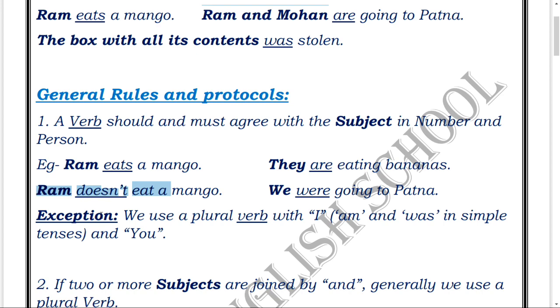Now here is one exception to the rule. What is an exception? That which is not used in the generalized rule or approach. It is that we use a plural verb with I and you, except am and was in simple tenses. It has been written that whenever we use I or you, we use the plural form of the verb. For example, I am going. Am and was are used in simple tenses. Simple tenses are what? Simple present, simple past. So in these simple tenses, we use am and was with I, and the rest plural verbs with I and you. Is it clear now?